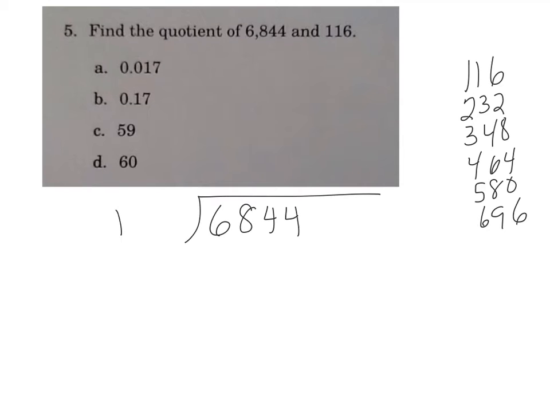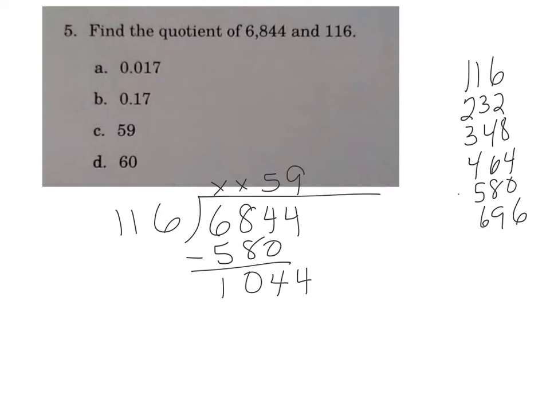So now I have 6,844. I'm going to divide it by 116. I know that it can't go into the 6,000s, it can't go into 6,800s, but it is going to go into 684 tens. It's going to go about 5 times, 580. I'm going to do the subtraction, and I'm going to come up with 104. I'm going to bring down the 4, and I can see that I don't have a factor of that over there, but it's so close to 10 times that I'm going to try 9 and find that when I multiply 9 times 116, I do get 1044.